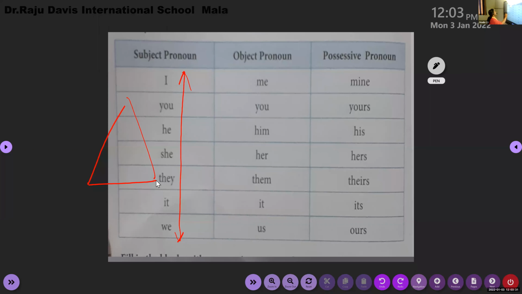And these pronouns have different forms, which tell us who is receiving the action. These pronouns are receiving the action, they are the receivers. These pronouns are doing the action. Is that clear? Doing means what, children? Have you understood? Yes?